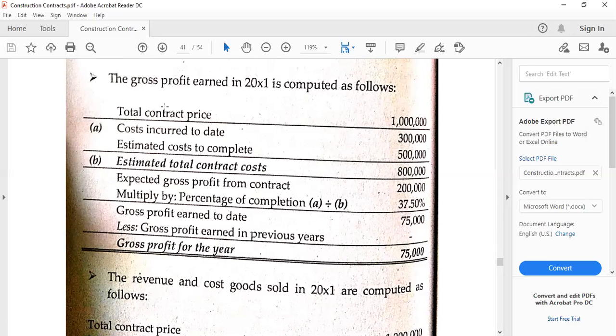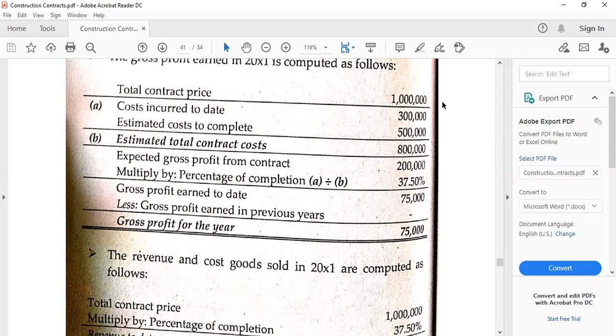What are these estimated total costs? You know these: the cost incurred to date and the estimated cost to complete. Then we have to multiply the expected gross profit by the percentage of completion so that we will get the gross profit to date. And we have to deduct the gross profit earned in prior years to get the gross profit for this year.